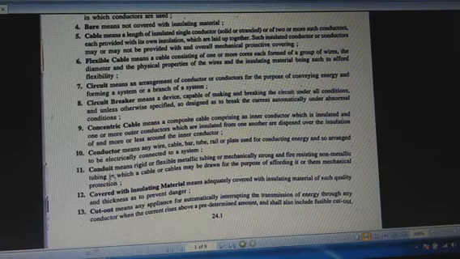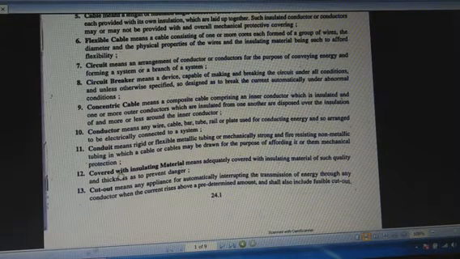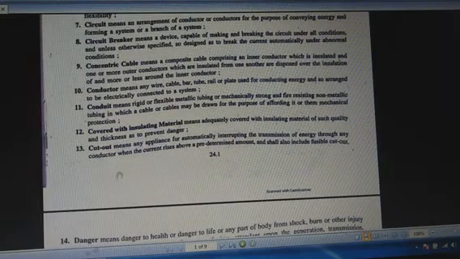Next one is the conduit. Conduit is the outer protective covering of a wiring. Conduits are of different types like PVC conduit, or polyvinyl chloride conduit. It may be flexible or rigid. Next one is the GI or galvanized iron conduit. Conduit always protects the inner wire from mechanical damage. Next one is covered with insulating materials. Some insulating materials are also used to cover the circuit.